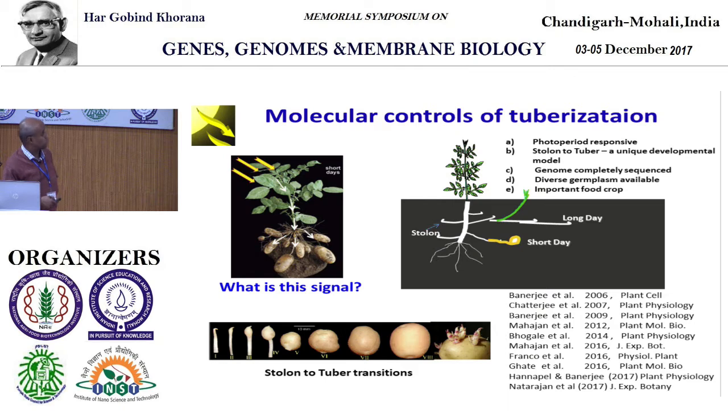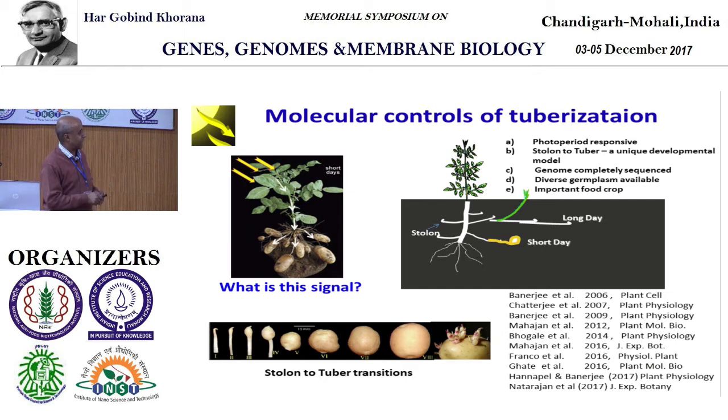I will move on and show you this. So please look at this. This is the question that we asked long back. What is that signal? This plant is now in the mature stage. It now has a lot of mature tubers. And look at this figure: if it senses light, this hook-like stolon makes another plant. So for me, this hook-like stolon is nothing but a shoot apical meristem.